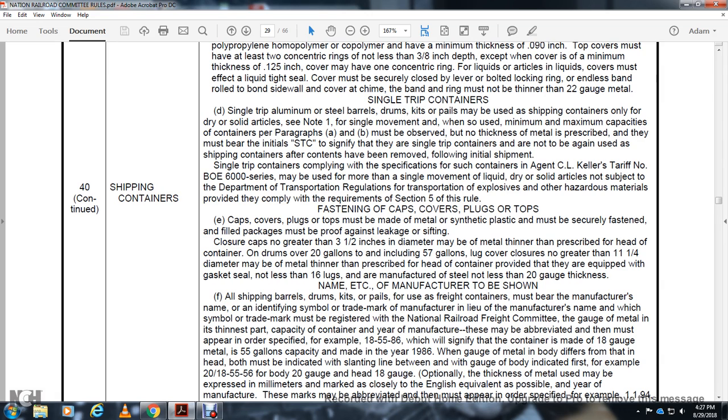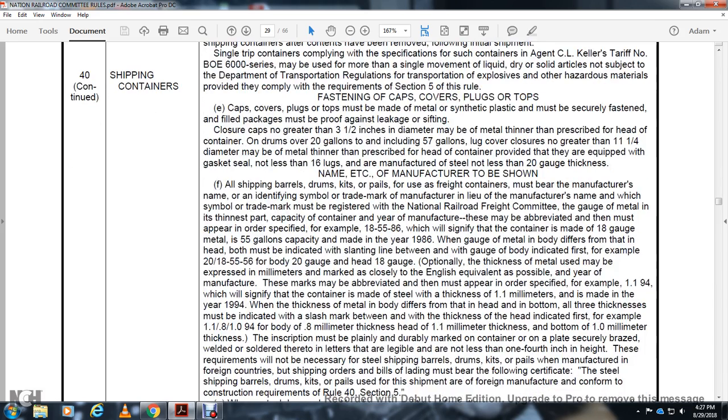Alright, fastenings over the caps and cover plug for the top of the cap, cover plug for the top must be made with the metal. Synthetic plastic must be securely fastened, filled packages must be proof against leakage, sifting, closed capture no greater than 3.5 inches in diameter, may be metal thinner than the prescribed head of the container. On drums, the cover of 20 gallon to include 57 gallon, with the lug with the cover closed, no greater than 1.11 diameter, may be metal thinner.